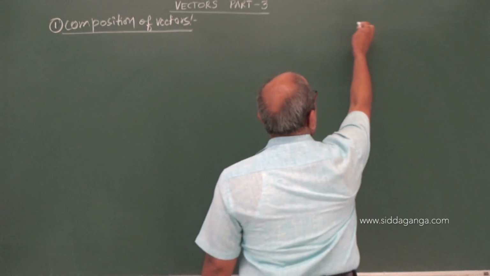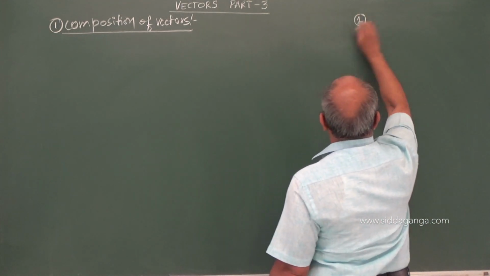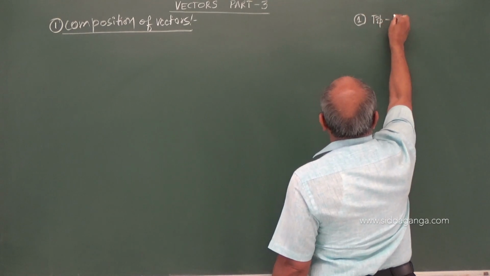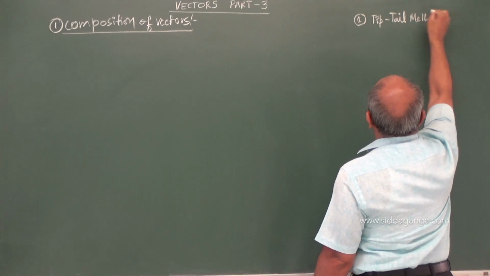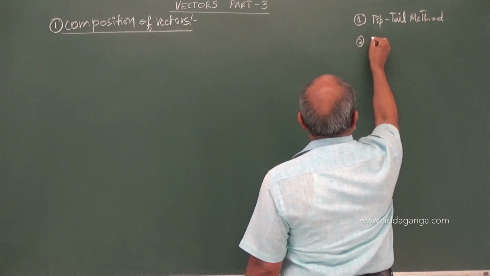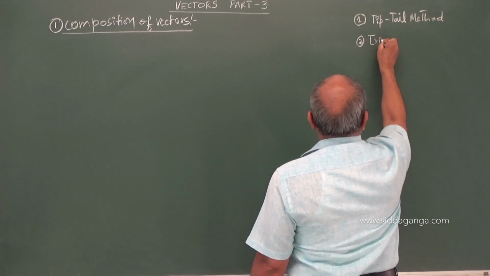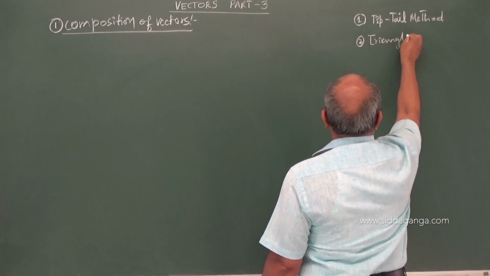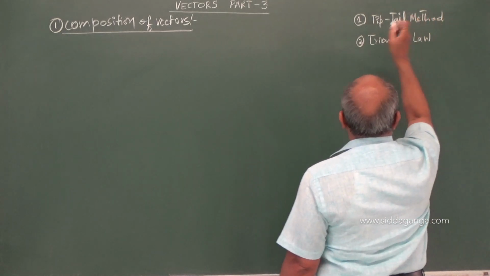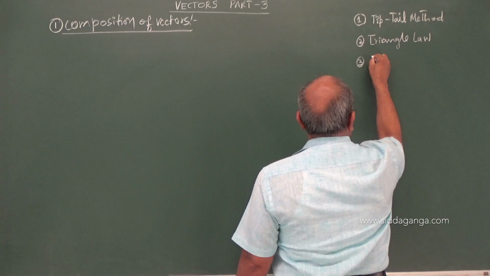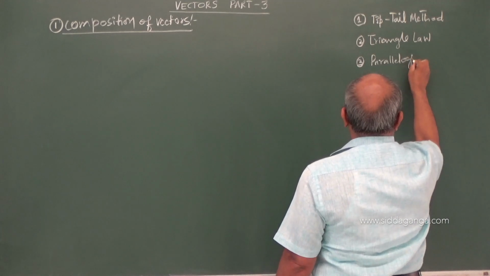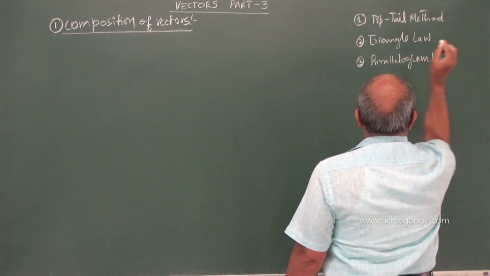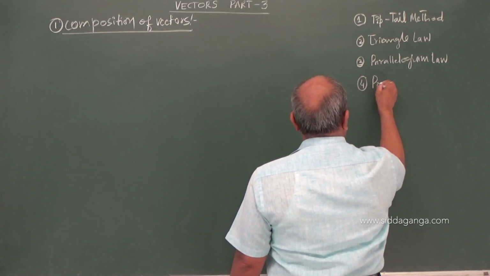Addition of two or more vectors. There are many laws. For reference, the first one is called the tip-tail method, a geometrical method. Second is the triangle law of vector addition. Third is the parallelogram law of vector addition. Fourth is the polygon law of vector addition.